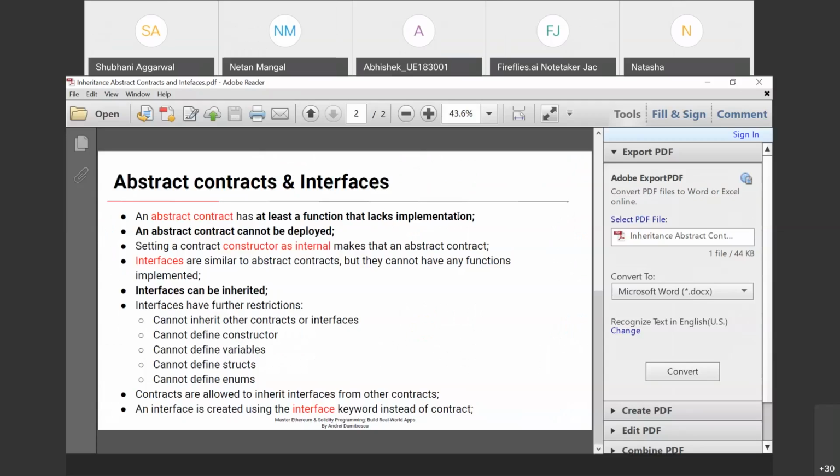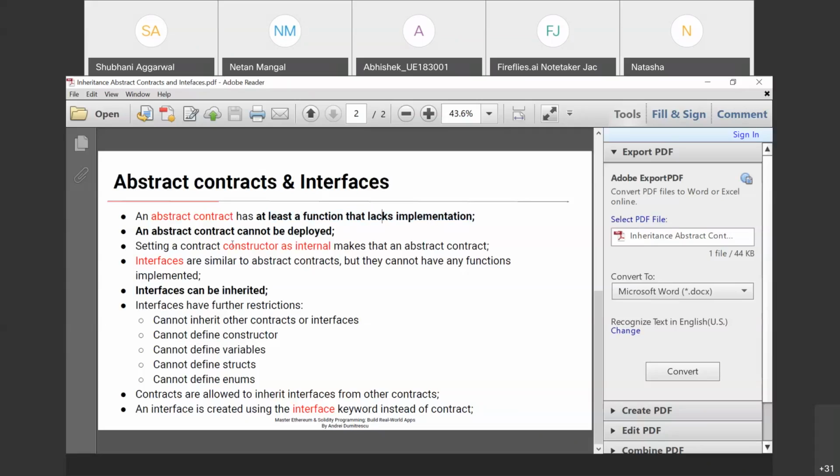We'll discuss how we define a function that lacks implementation. Clear? An abstract contract cannot be deployed. Why can it not be deployed? Because it lacks implementation. It has a function, but that function lacks implementation.